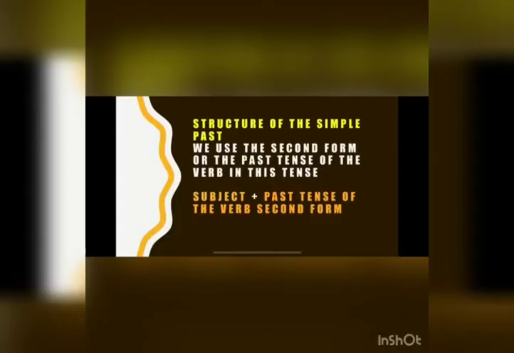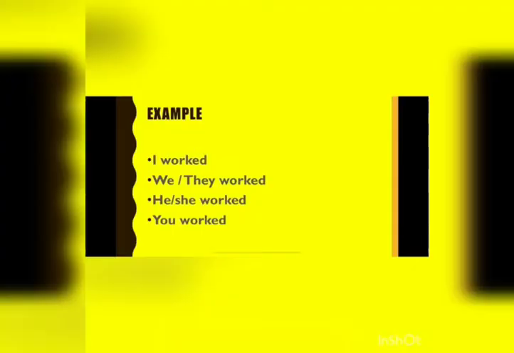Now children, how do we structure a simple past? We use the second form or the past tense of the verb in this tense. That is the subject plus the past tense of the verb, that is the second form. Example, I worked, we, they worked, he or she worked, you worked.